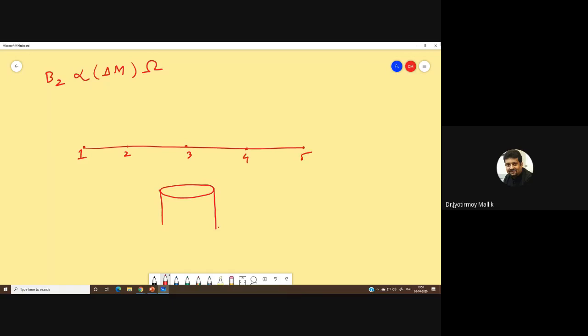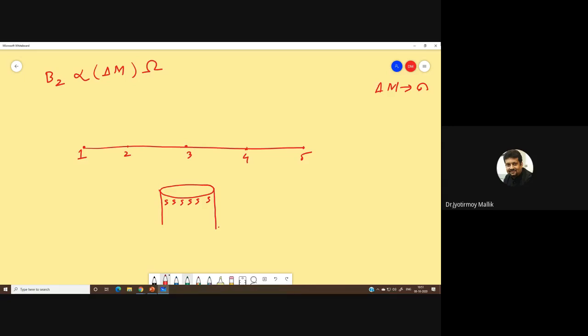Now you can see that delta m is nothing but sigma, the density of the monopoles at the surface, which is not changing. What is changing? The change is only in terms of the solid angle.